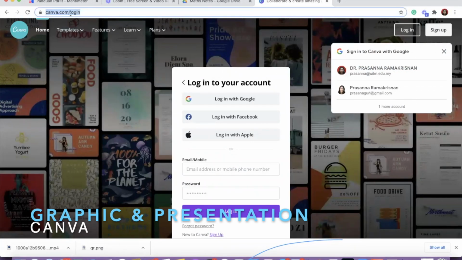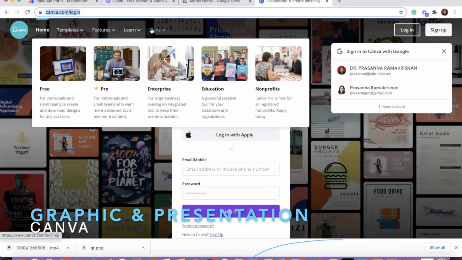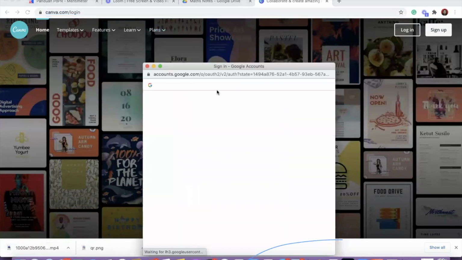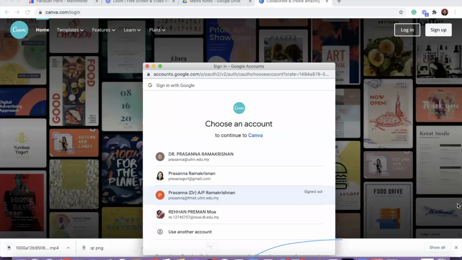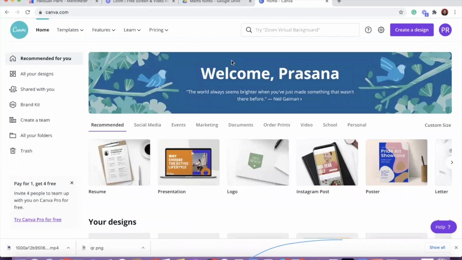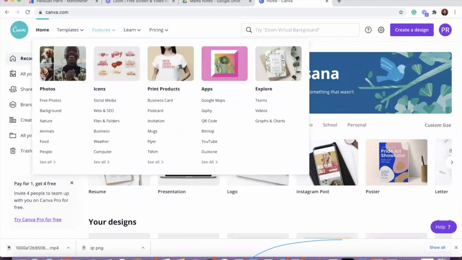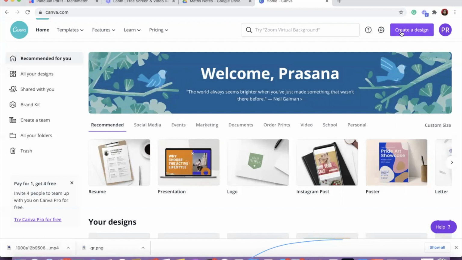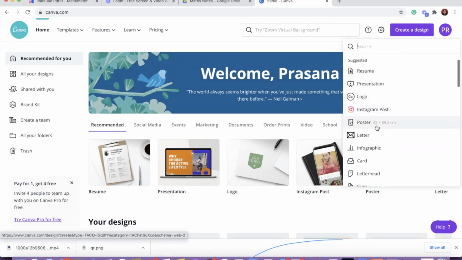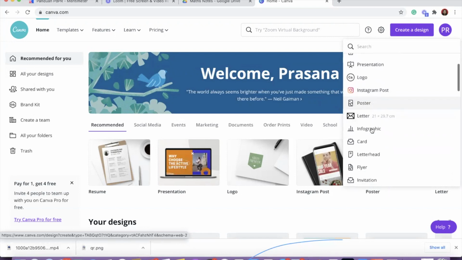Canva login is canva.com login. Okay, you enter Canva. And under the plan, it's free for everybody to use, but they have limited storage. So I use my existing Google account to log in. Canva is not only suitable for creating graphics, Canva is also suitable for teaching and learning. So when we are here, we go and choose create a design. And you can even create posters for any events in the school.